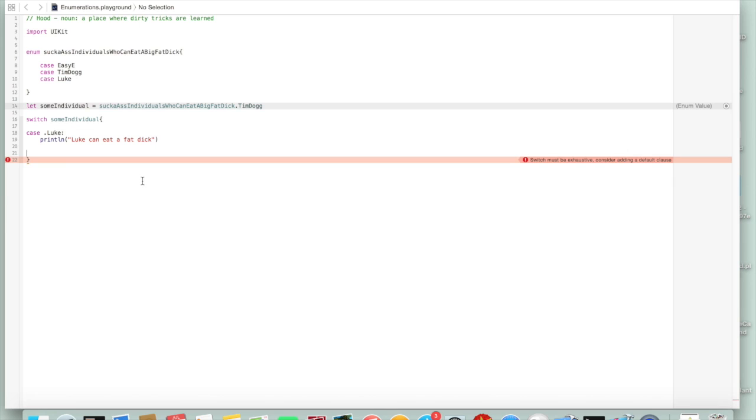So there's more about enumerations coming up in some future tutorials, one in which we'll actually build a fully functioning application using enumerations. But this is just to kind of get your feet wet about what they are and how you can use them specifically to execute different lines of code in your application.